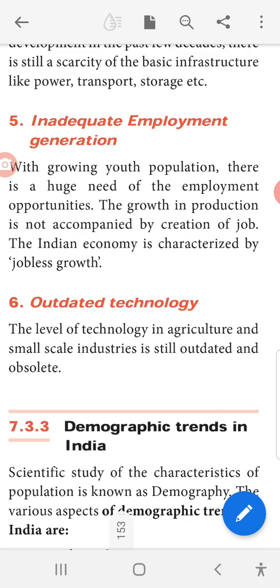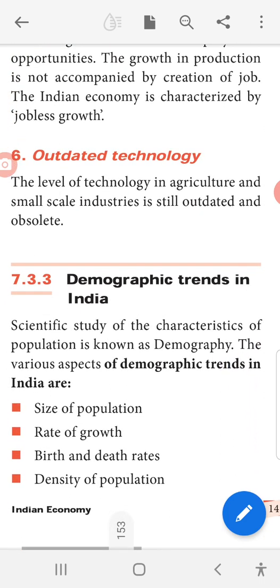Outdated technology. Outdated means old. The level of technology in agriculture and small scale industries is still outdated and obsolete. Outdated means they are using only the old technology, not adapting the new technology.